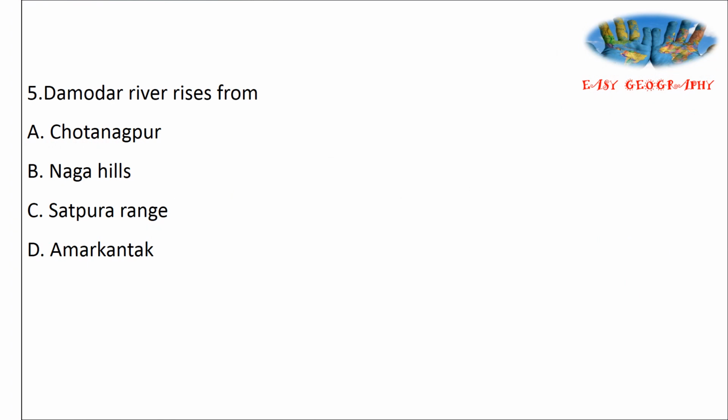Next question. Damodar river rises from. Source of Damodar river. Options: A, Chota Nagpur, B, Naga Hills, C, Satpura range, D, Amarkantak plateau. Damodar, the originating place is the Chota Nagpur plateau. Option A.